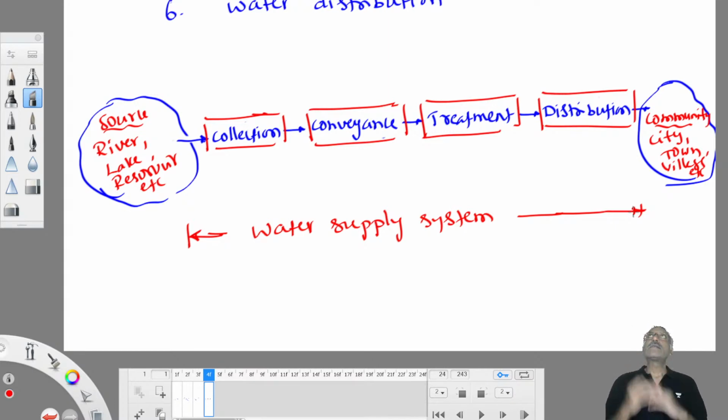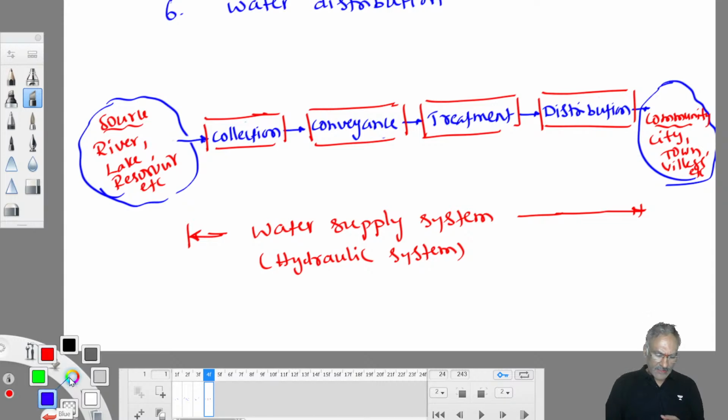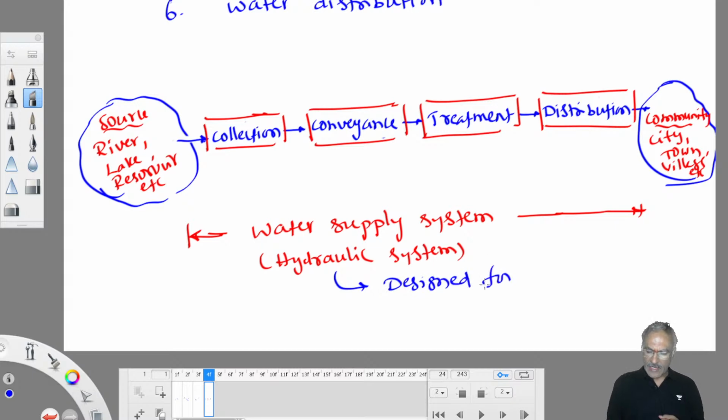Structural members are designed for gravity loads. There is a hydraulic system. Hydraulic system is designed for what? Hydraulic load. So water supply system is a hydraulic system which deals with water. Any system which deals with water is nothing but a hydraulic system. All hydraulic systems are designed for what? Hydraulic load. What is that hydraulic loading in our language? We call it as Q. Flow rate or discharge.